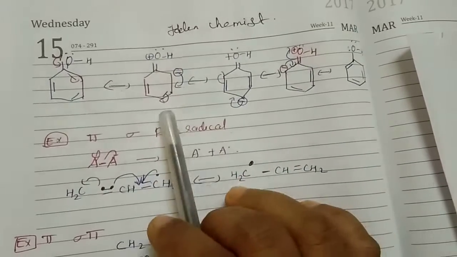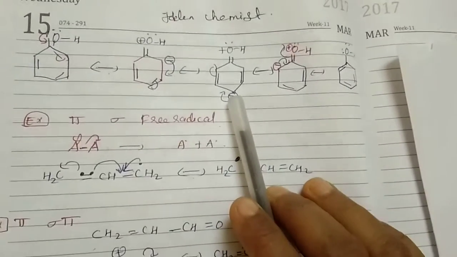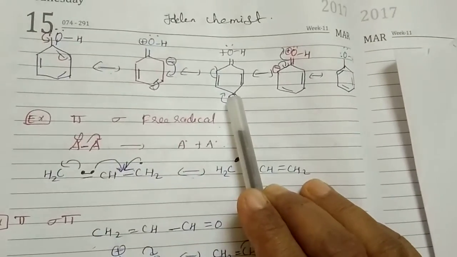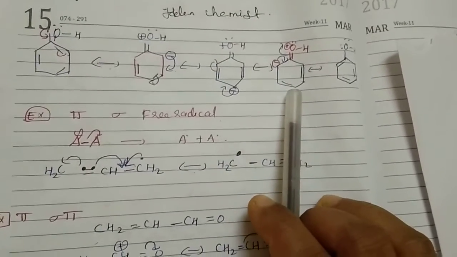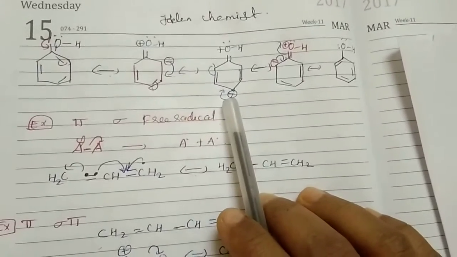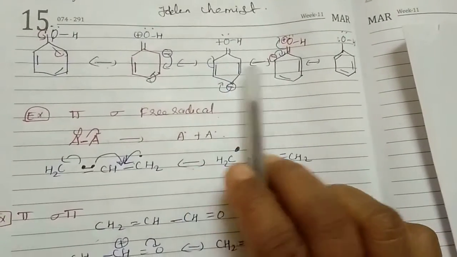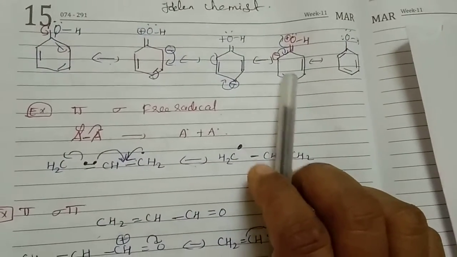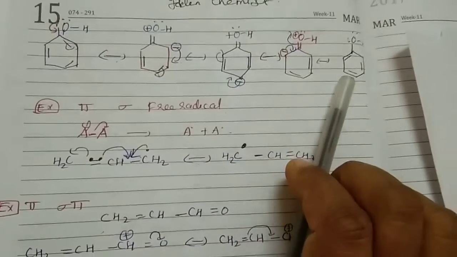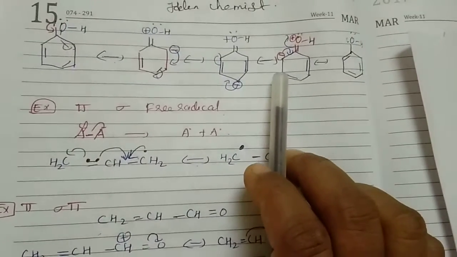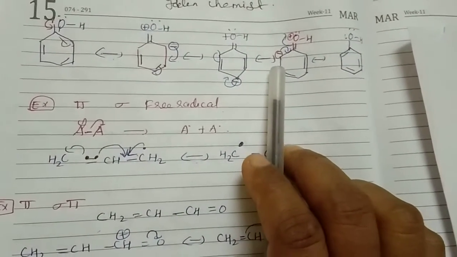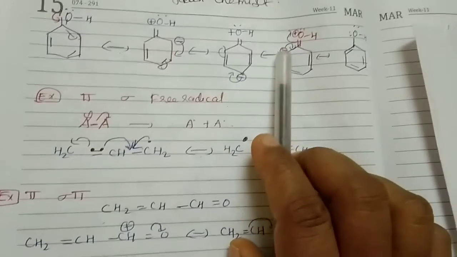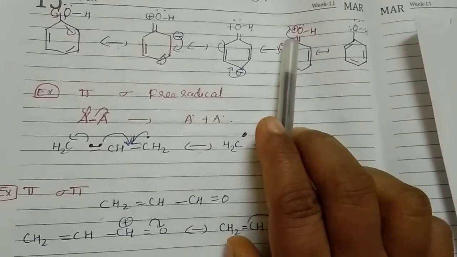Now conjugation in this structure, then from this structure we are getting this structure. Now this bond moves here, this bond moves out, we are getting a structure like this. Now from this to this, this electron moves here, this electron moves here.